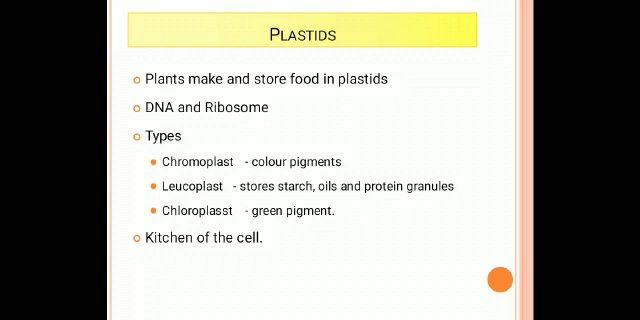Externally, plastids are similar to the mitochondria. They also have a double layered membrane like the mitochondria. They can also produce their own DNA and ribosomes. The main function of the plastid is that plants make food and store the food in the plastids. There are three types of plastids: the chromoplast, the leucoplast, and the chloroplast.